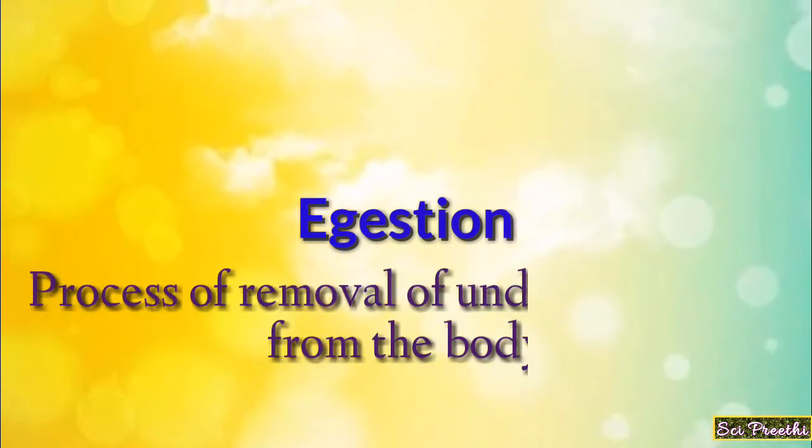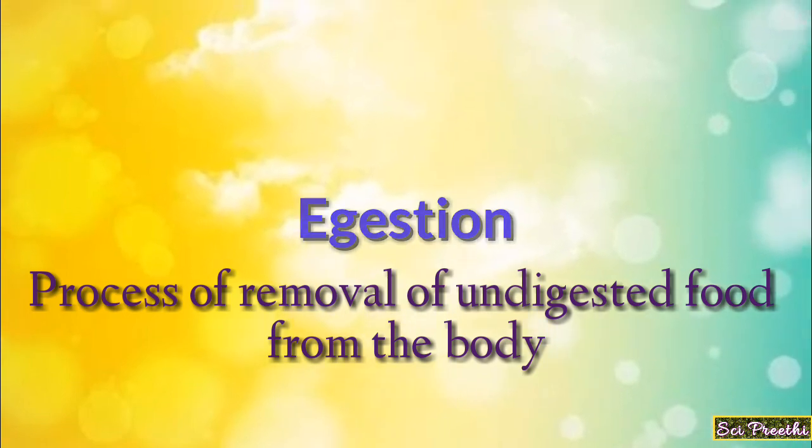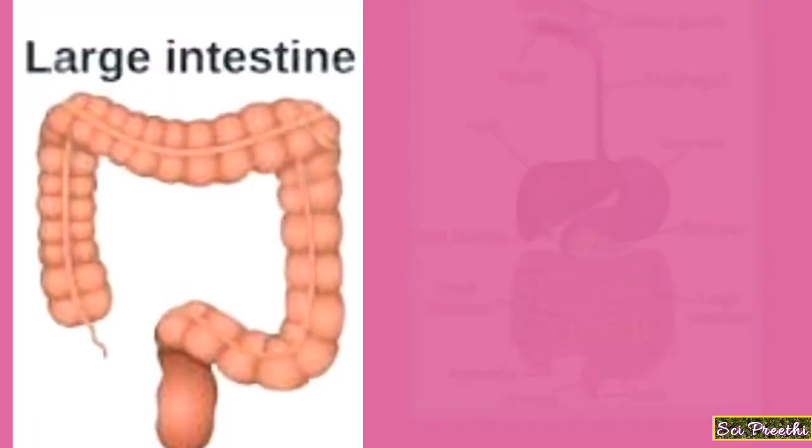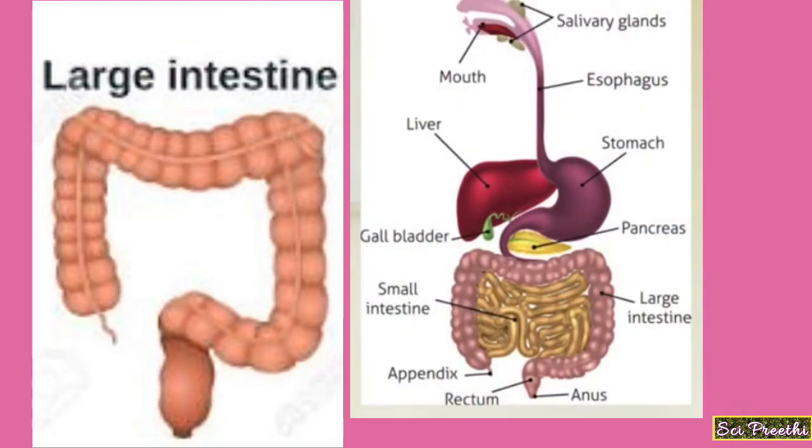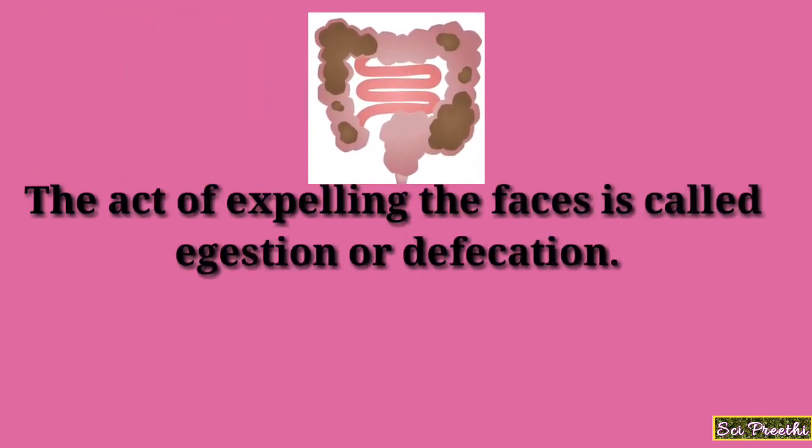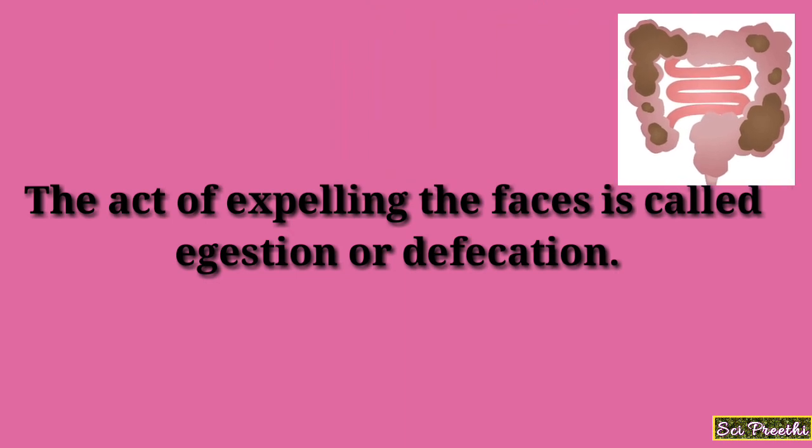It is the process of removal of undigested food from the body. In the large intestine, most of the water is reabsorbed from the feces into the blood. Due to this, the feces become less bulky. The last part of the large intestine, called the rectum, stores the feces for some time. Feces are then passed out from the body through the anus as stool. The act of expelling the feces is called egestion or defecation.